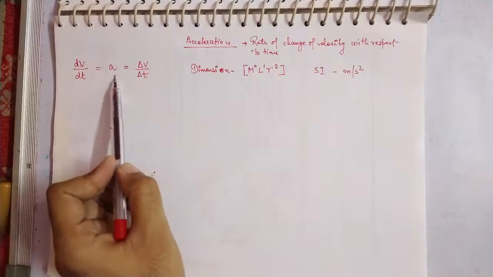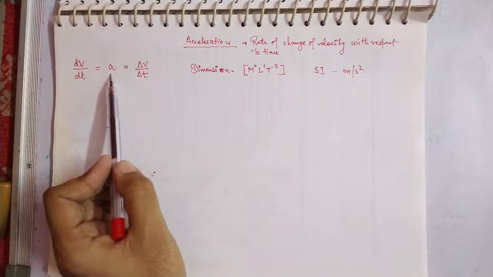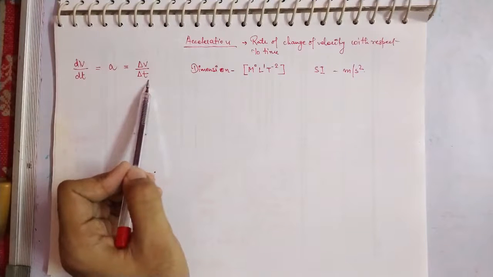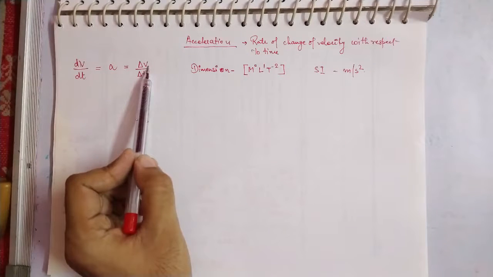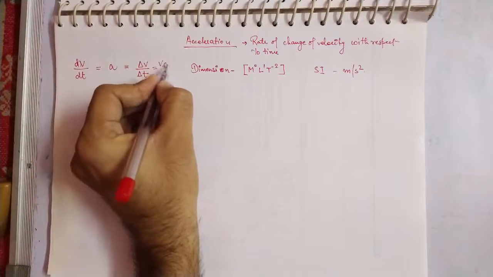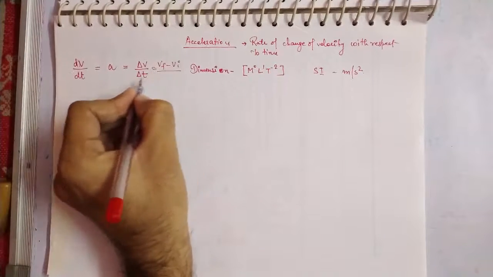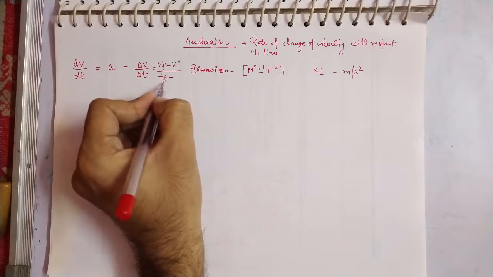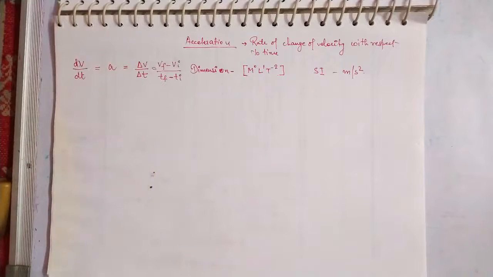So that means we can write the acceleration with the small a, and that is equal to del v upon del t. Okay, that is delta v, the difference between the velocities. We can write it as v final minus v initial. Similarly, for the time we can write t final, that is the final time, minus the initial time.